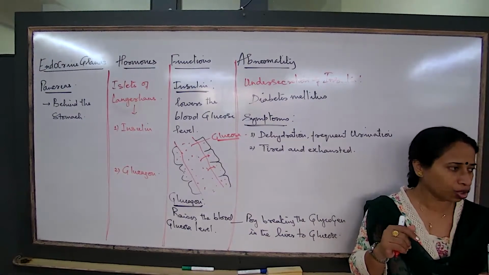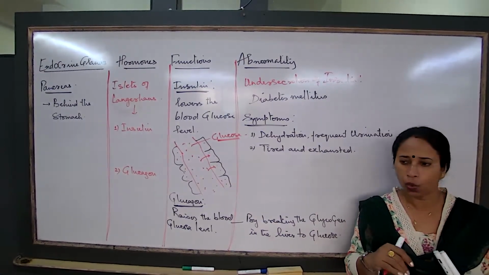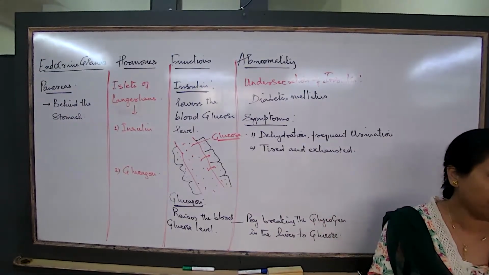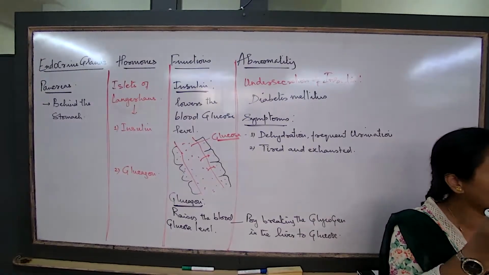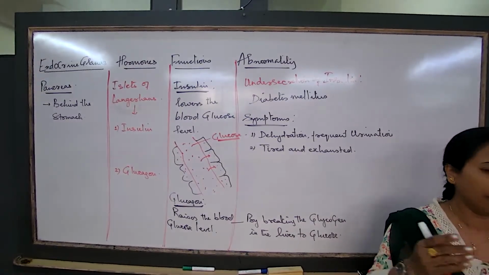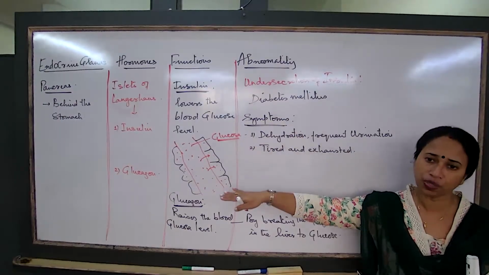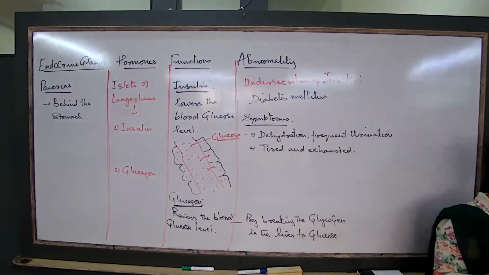The moment the glucose concentration is high, insulin will bring it down. Once the glucose concentration is maximally down, the glucagon will come into function and raise the glucose concentration again. Then again, when the glucose concentration is quite high, the insulin will start working. So now insulin and glucagon, they are always known to be